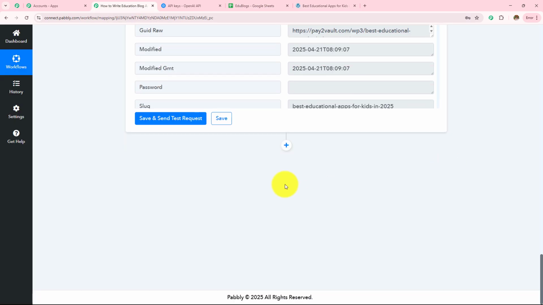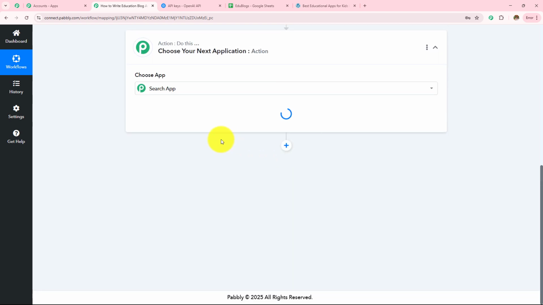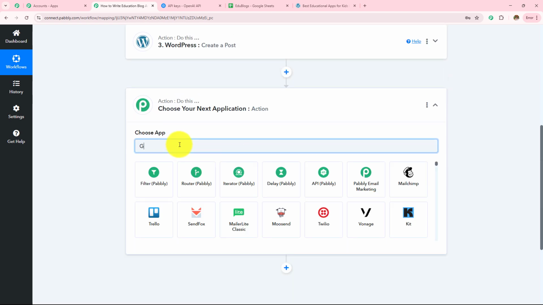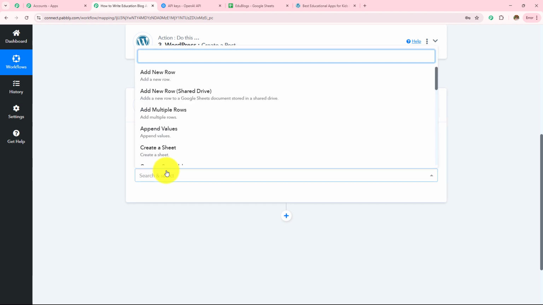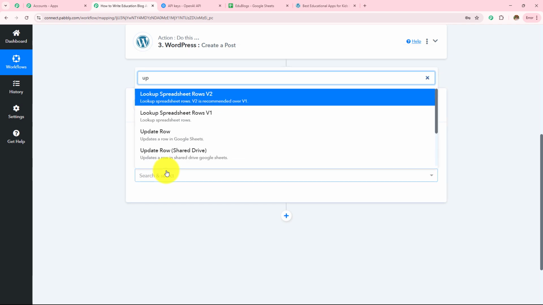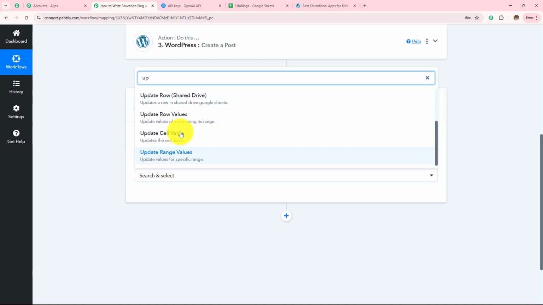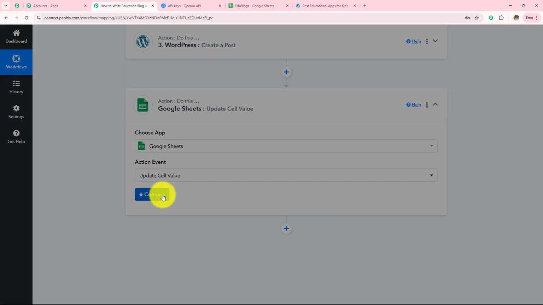What I'm going to do, I'm going to click on this add action step button, and then I'm going to search for my action application, which is Google Sheets. And then in my action event, as I have to update the cell value, my action event will be update cell value and then click on this connect.